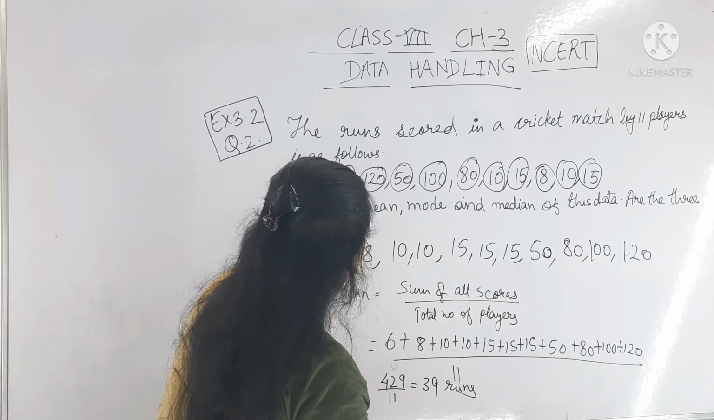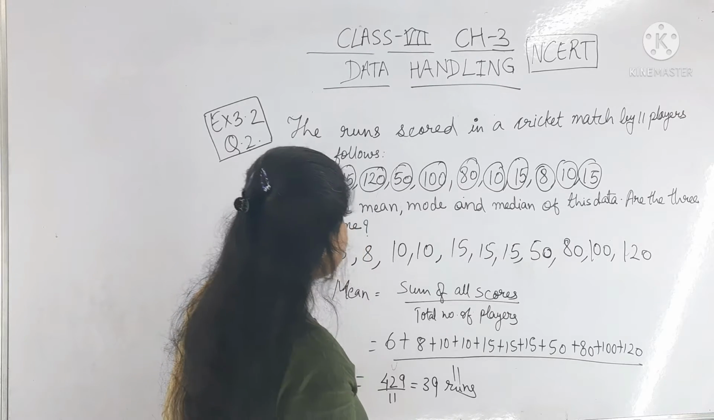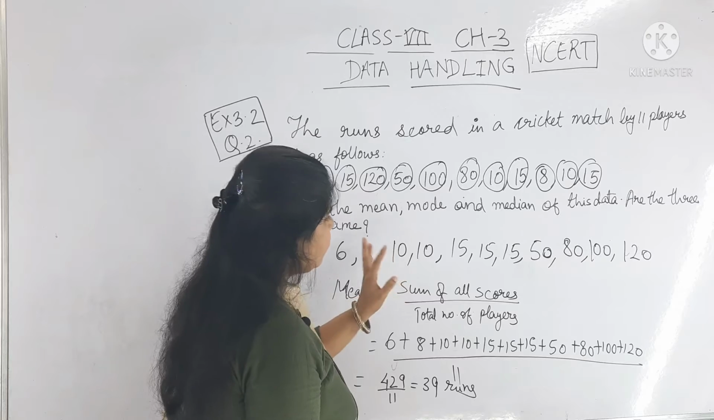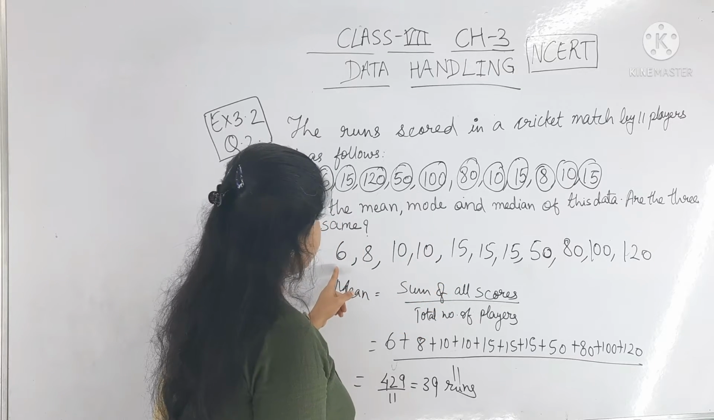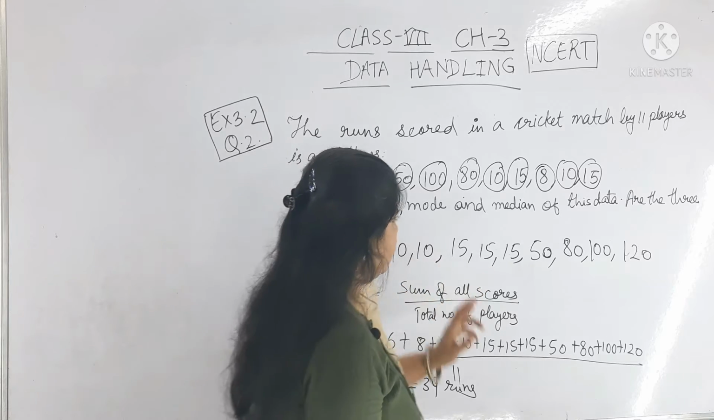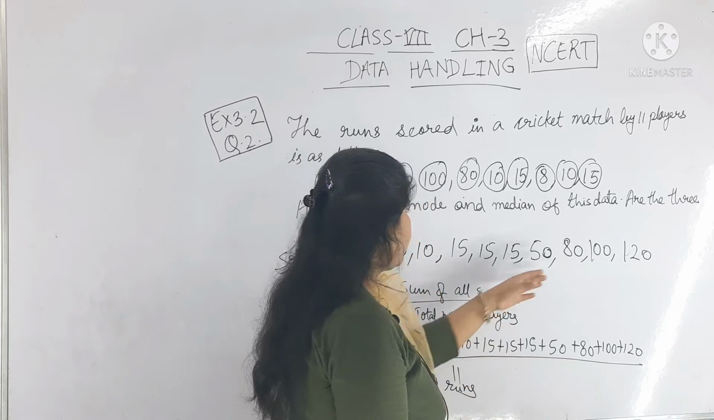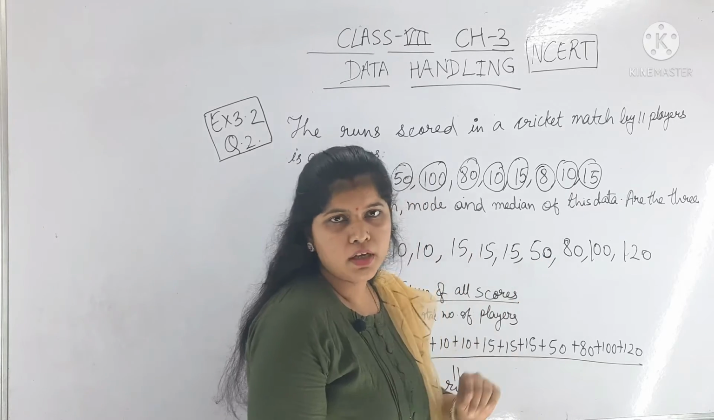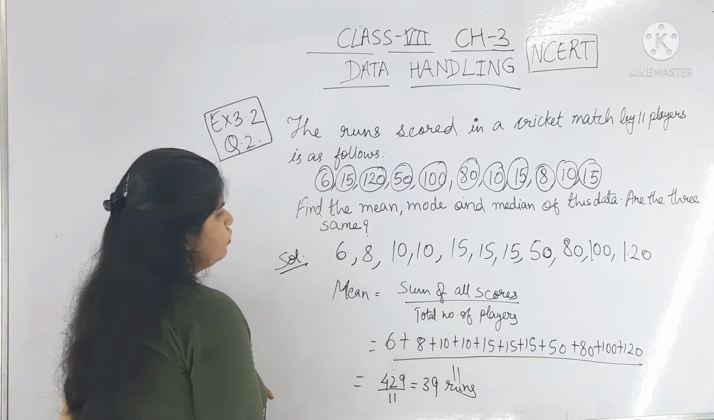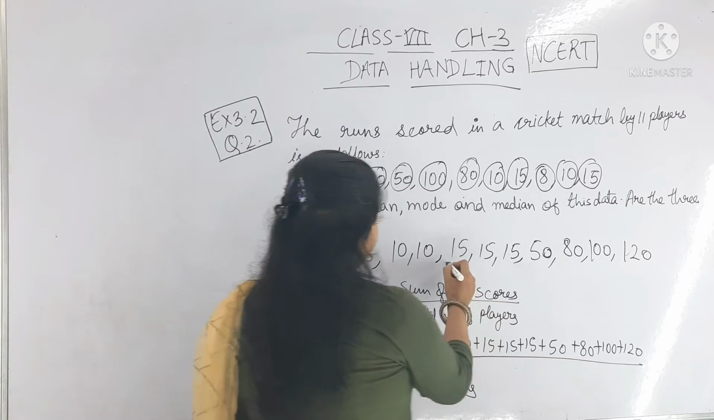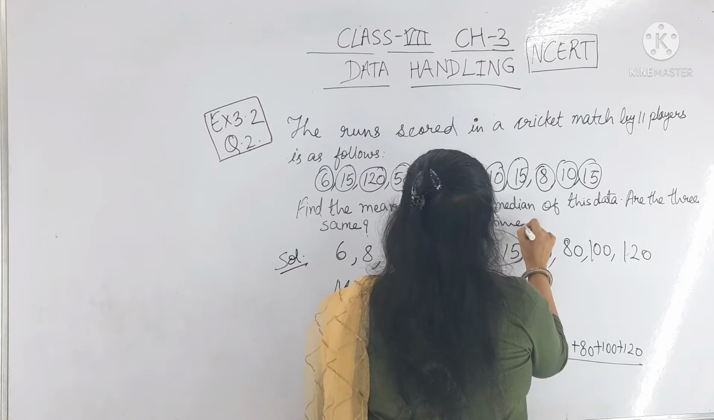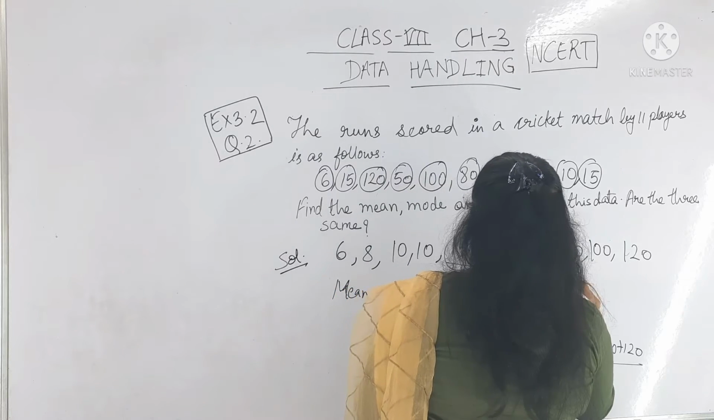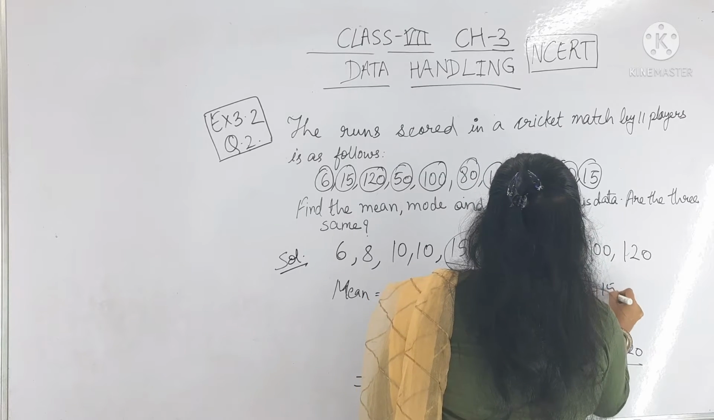Now next we have to find the mode. You can see the most frequently occurring: 10 occurs 2 times, 15 occurs 3 times, and the rest of the numbers occur a single time. So what will be the mode here? Mode will be 15, that is 3 times. Mode is equal to 15.